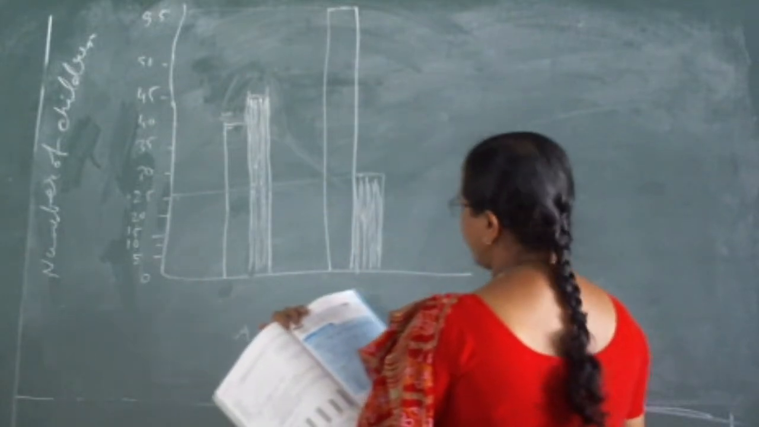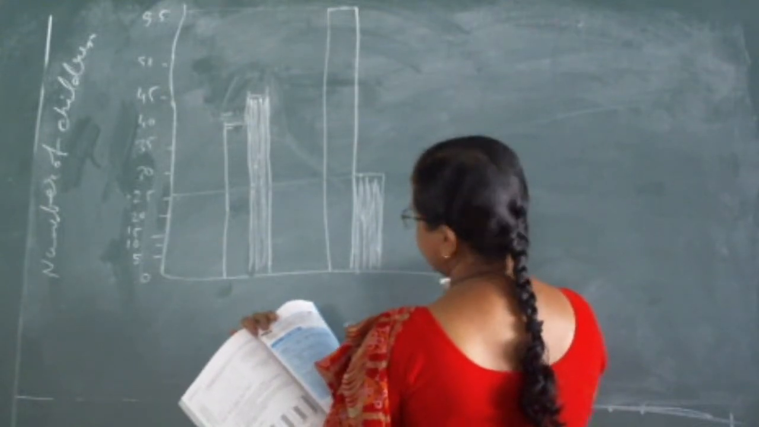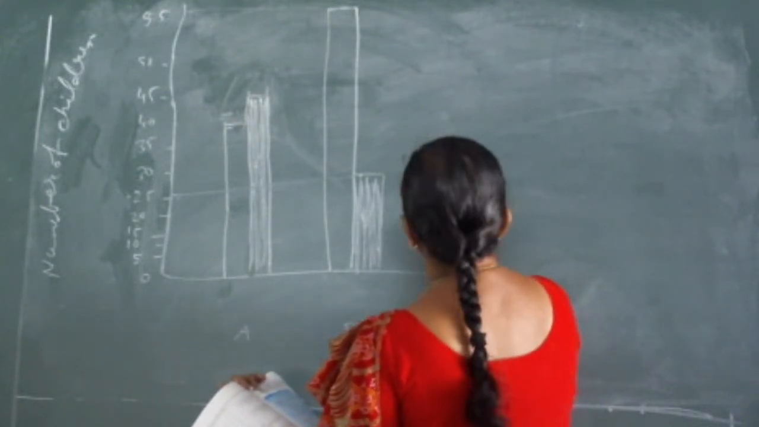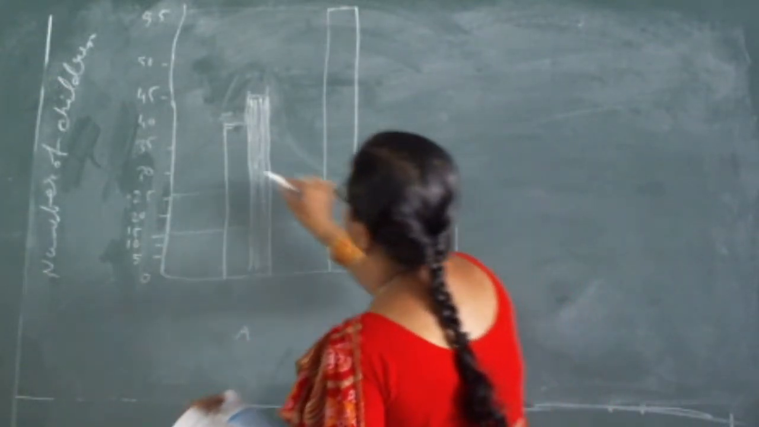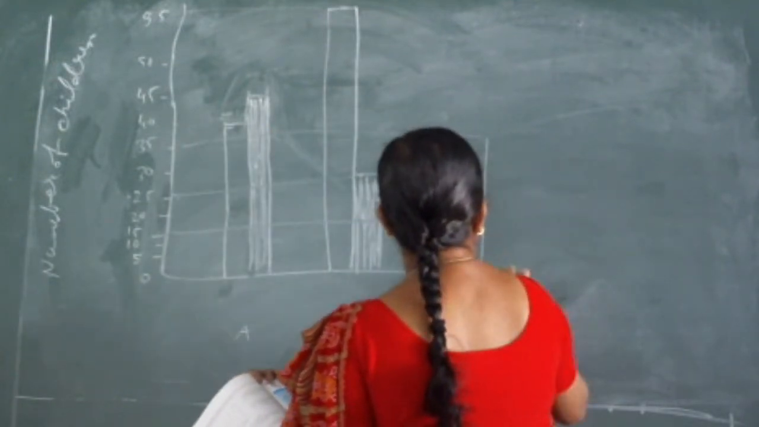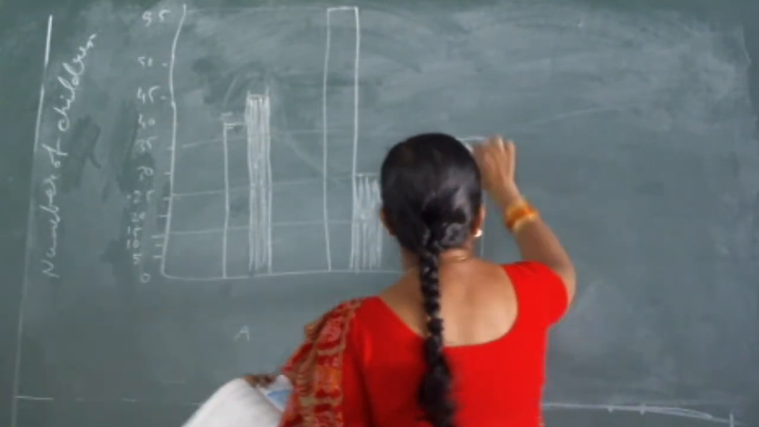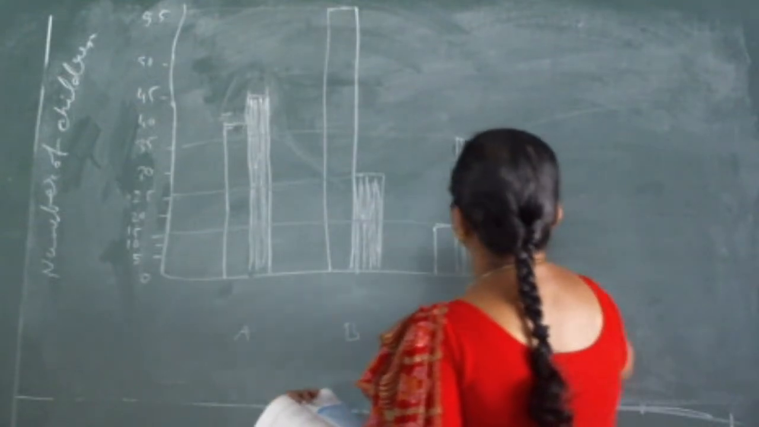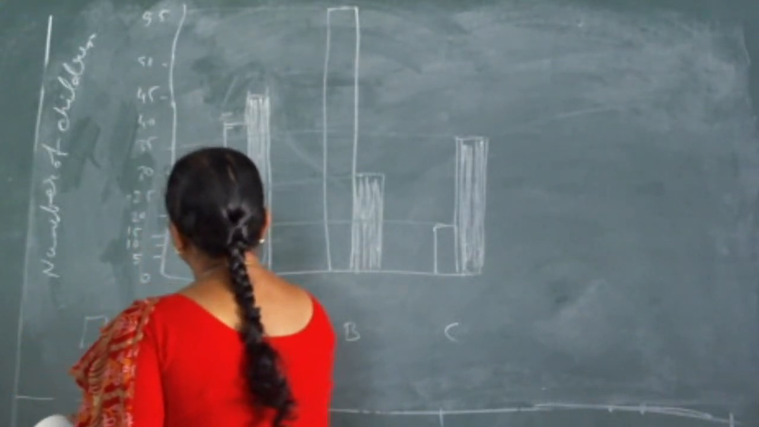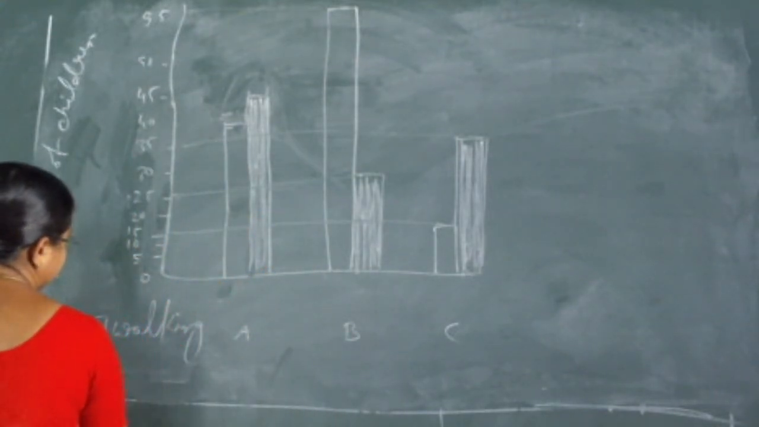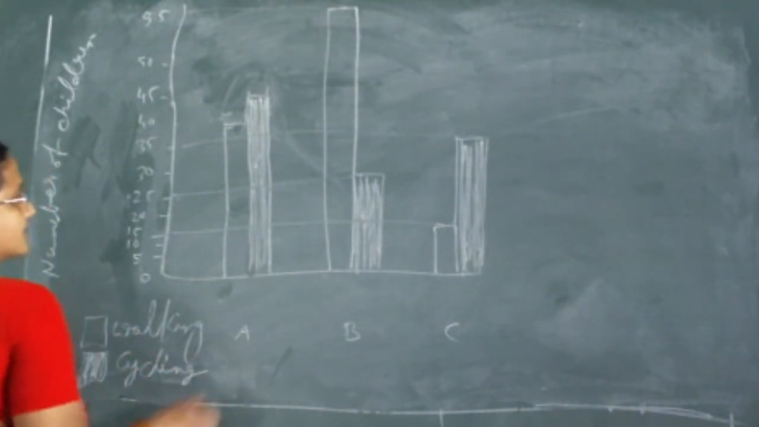And school C, again walking 15. School C walking 15. We can represent it here only, walking 15 and cycling how many? 35. Here we have to draw one more bar by touching it. This is the double bar graph, and cycling we are showing with shaded portion. So I told you blank bar is walking, shaded bar is cycling. Understand or not? This is a double bar graph.